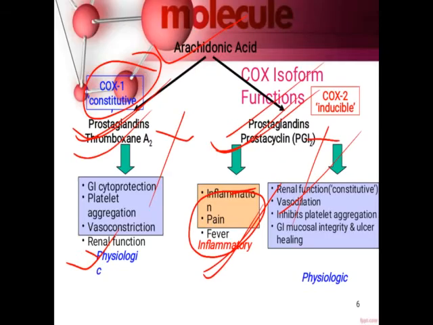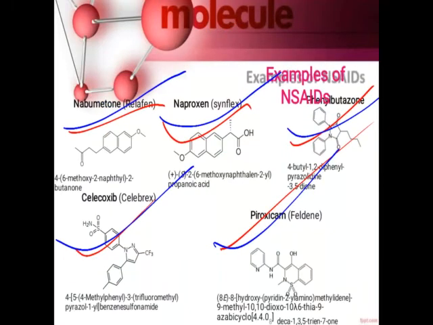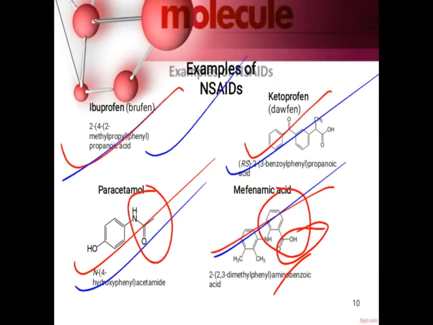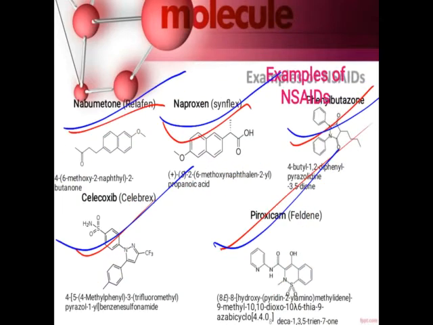Okay, so in ketoprofen, propionic acid is present. 1, 2, 3, so 3 carbons with acid, that is propionic acid.